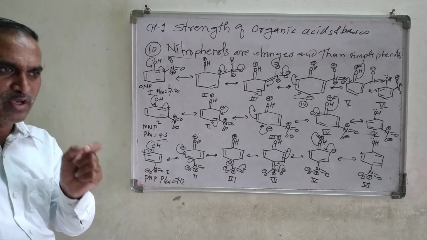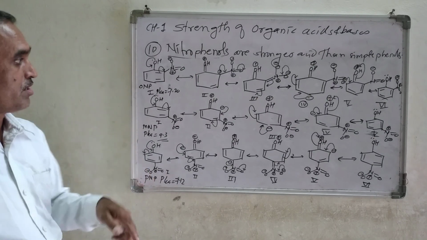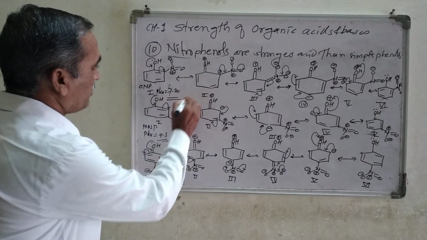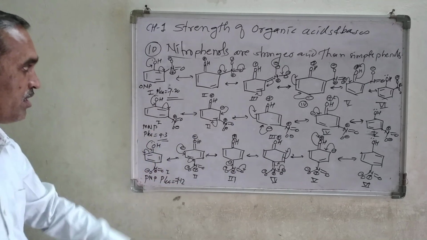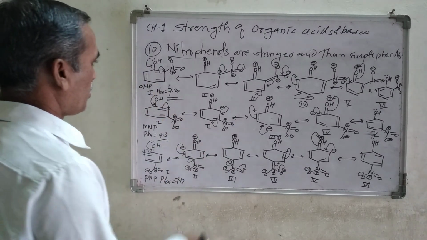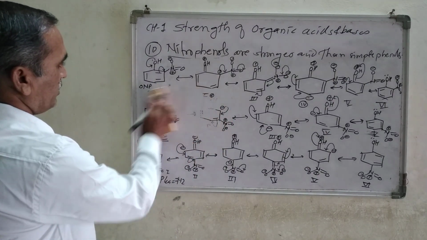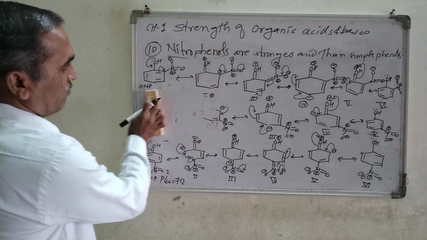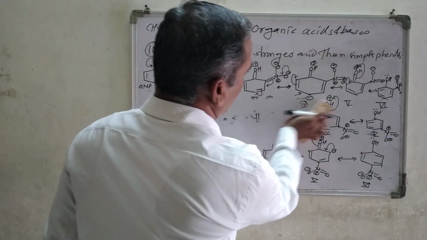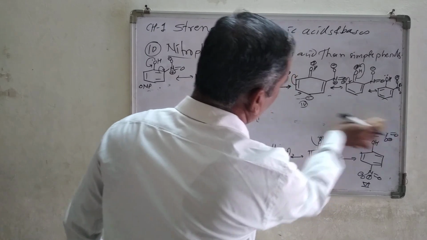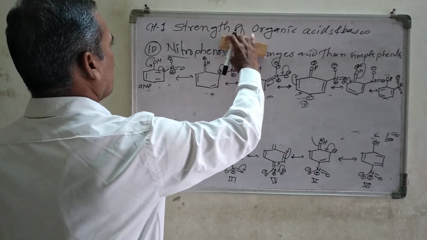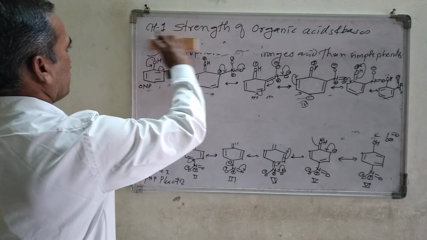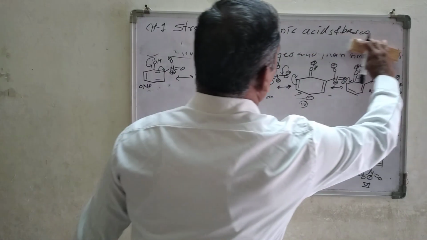Now a very important question is, why is para-nitrophenol stronger than ortho-nitrophenol? Look at the number of resonating structures for each, now you can give the reason here. The application number 11.